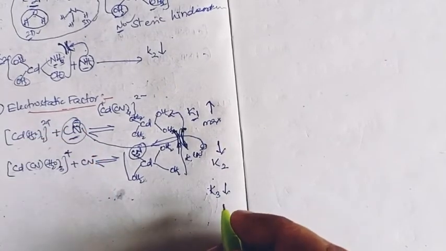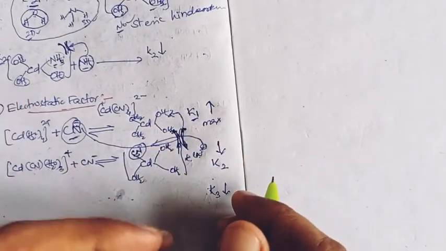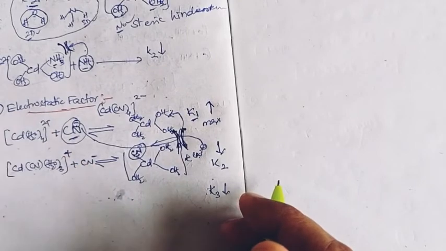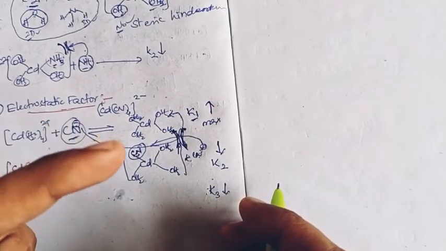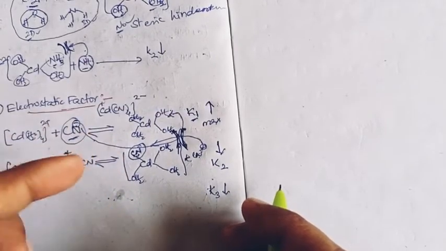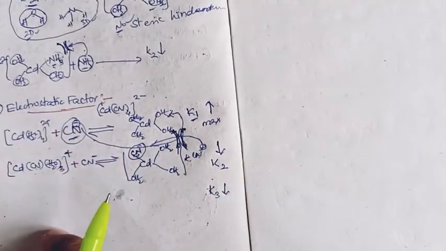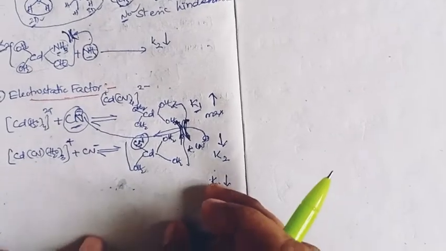Whereas in the fourth step, all three pre-coordinated sites will be negatively charged, and only one aqua site is neutral. All three negatively charged pre-coordinated cyanides can electrostatically interact with the fourth cyanide ligand.